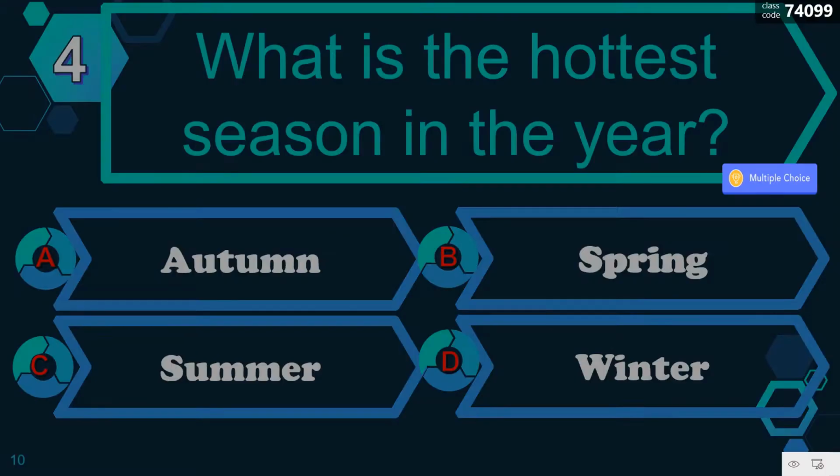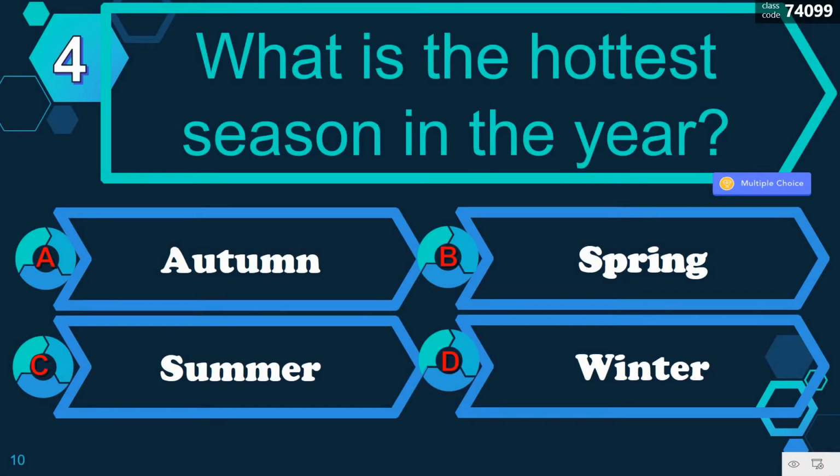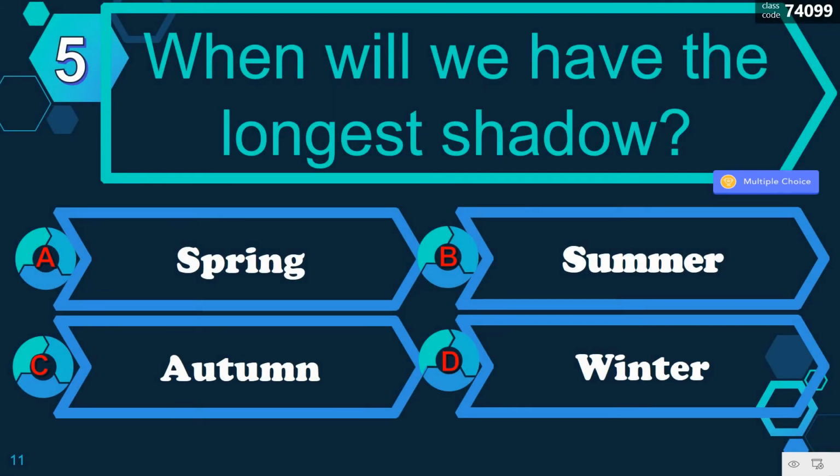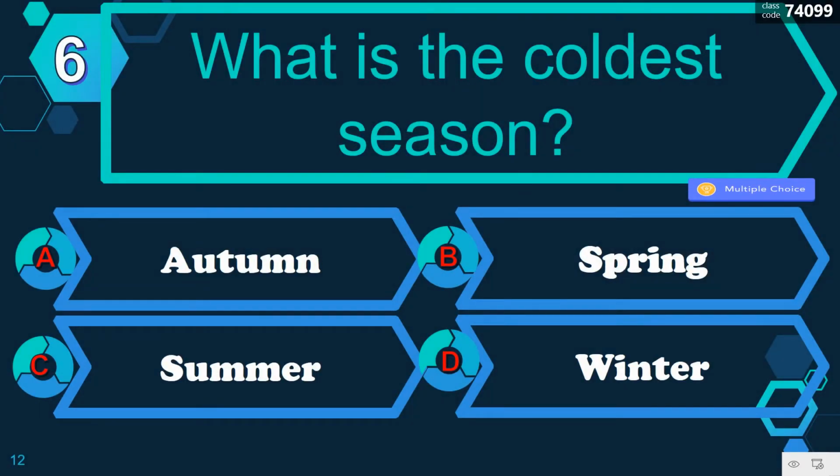Letter B. Number 4 question. What is the hottest season in the year? Is it A, autumn? B, spring? C, summer? D, winter? Correct. It's summer. Letter C. Number 5 question. When will we have the longest shadow? Is it A, spring, B, summer, C, autumn, D, winter? Correct. Letter D. Winter. Number 6 question.